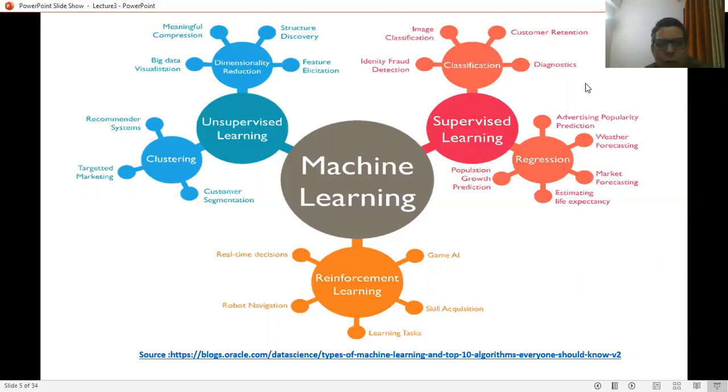So depending on the type of task, we choose the different type of learning mechanism, whether regression, classification, clustering, dimensionality reduction, or reinforcement learning.